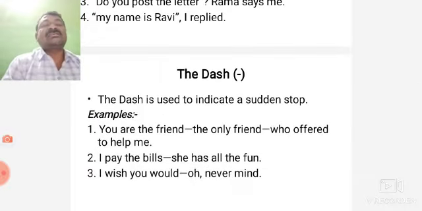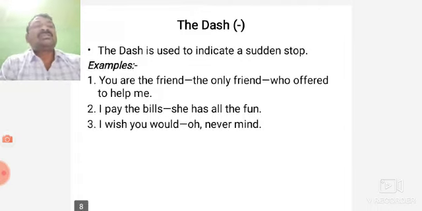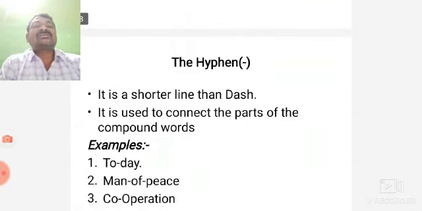Here the dash is used to indicate a sudden stop. A sudden stop in a sentence is marked by the dash. You are the friend, dash, the only friend who offered to help me. I pay the bills, she has all of the fun. I wish you would, oh, never mind. This is the sudden stop in a sentence.